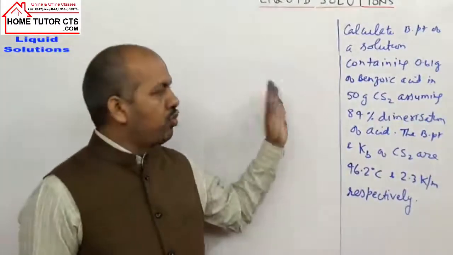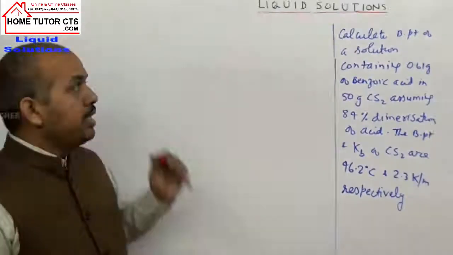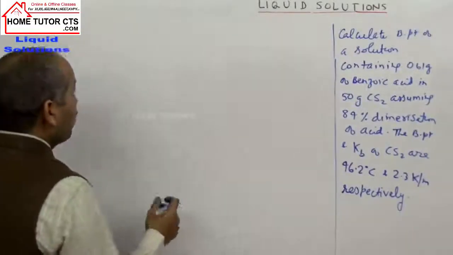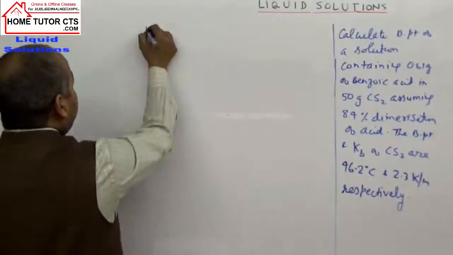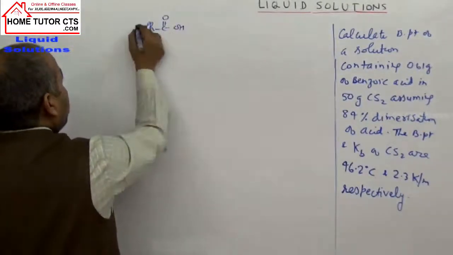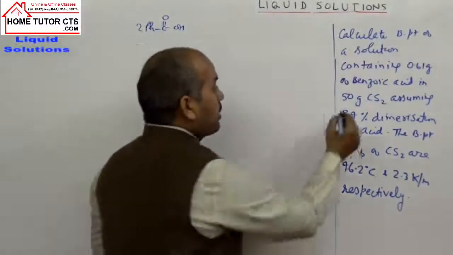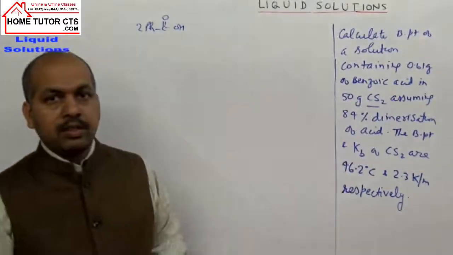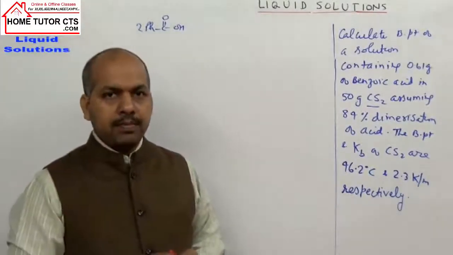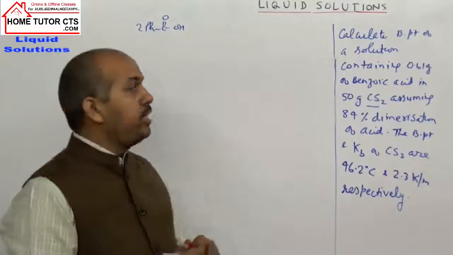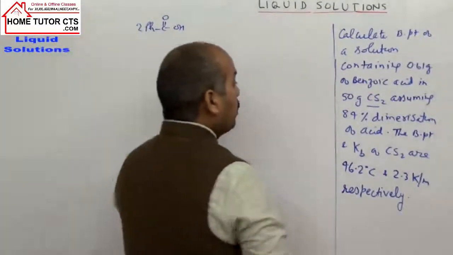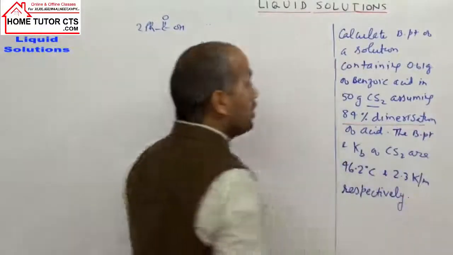Okay, so try this question yourself first. Now to solve this question, the acid taken is what? Benzoic acid. What is benzoic acid? We have phenyl ring, Ph, COOH. In this case, solvent taken is carbon disulfide. Carbon disulfide is non-polar. In this solvent, the acid undergoes dimerization. It is written in the question, it undergoes 84% dimerization.